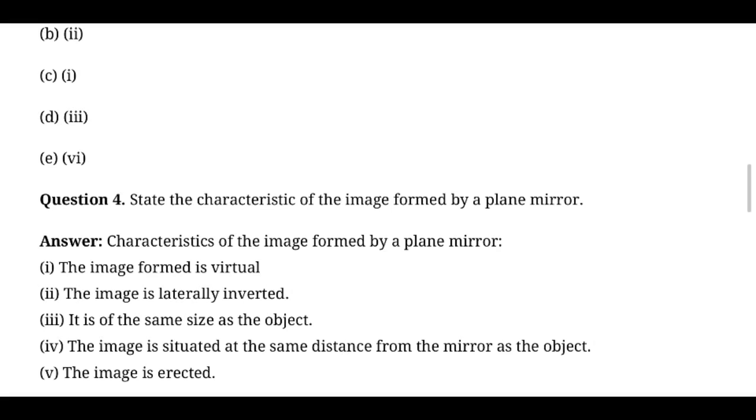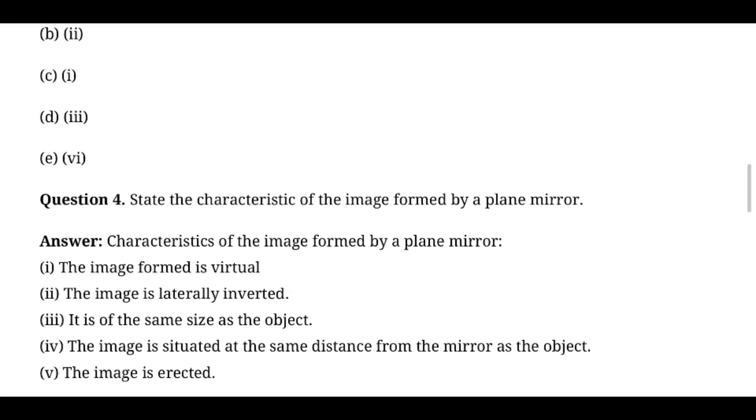So 2 meters from the mirror and 2 meters behind. Actually it forms 2 meters behind, though it's not practical because the other side is polished. So the distance between the object and the mirror is the same as the distance between the image and the mirror. If you are standing 2 meters away, your image is also 2 meters away from the mirror.